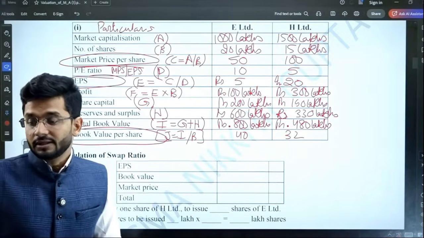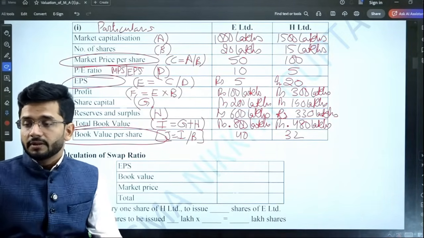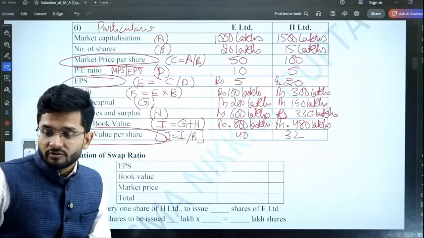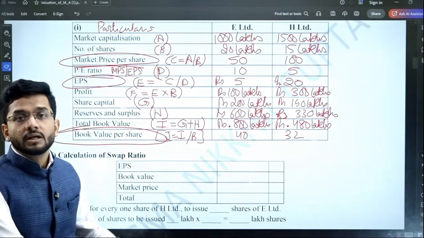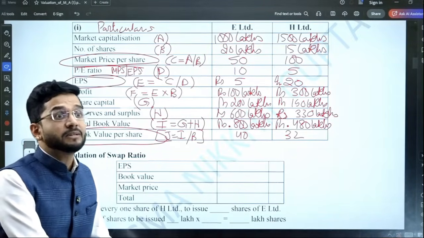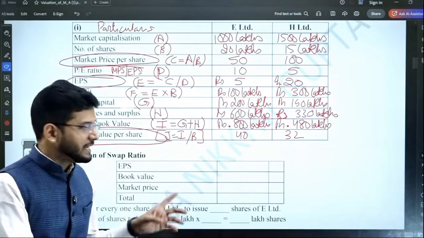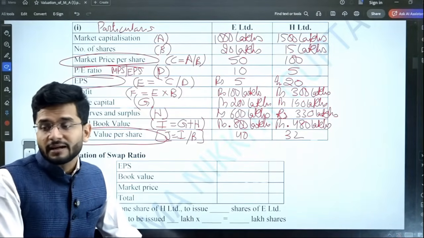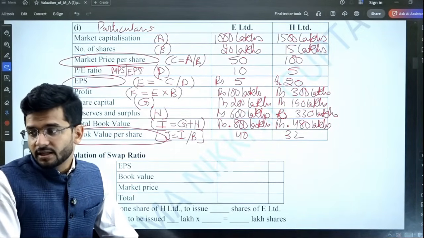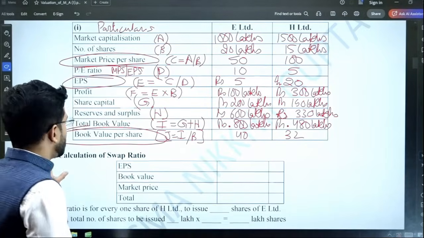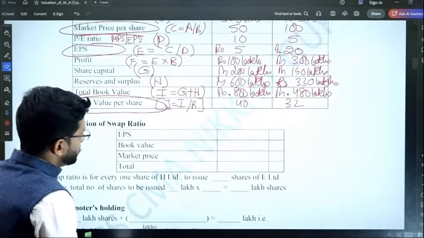Please let me know. Guys, don't copy the answer. That is one instruction that I would like to give all of you. Compute all the answers so that you get practice for examination also, because in examination sometimes very small calculations like what will be the BVPS are confused by you because you have not practiced enough. That's a warning which I give to all the students. Practice the answers yourself.